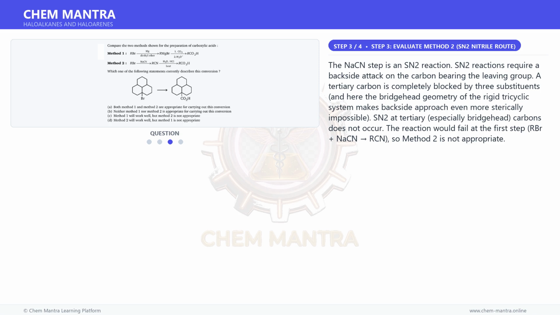The cyanation step is an SN2 reaction. SN2 reactions require a backside attack on the carbon bearing the leaving group. A tertiary carbon is completely blocked by 3 substituents, and here the bridgehead geometry of the rigid tricyclic system makes backside approach even more sterically impossible. SN2 at tertiary, especially bridgehead, carbons does not occur. The reaction would fail at the first step, RBr plus cyanide giving RCN, so method 2 is not appropriate.